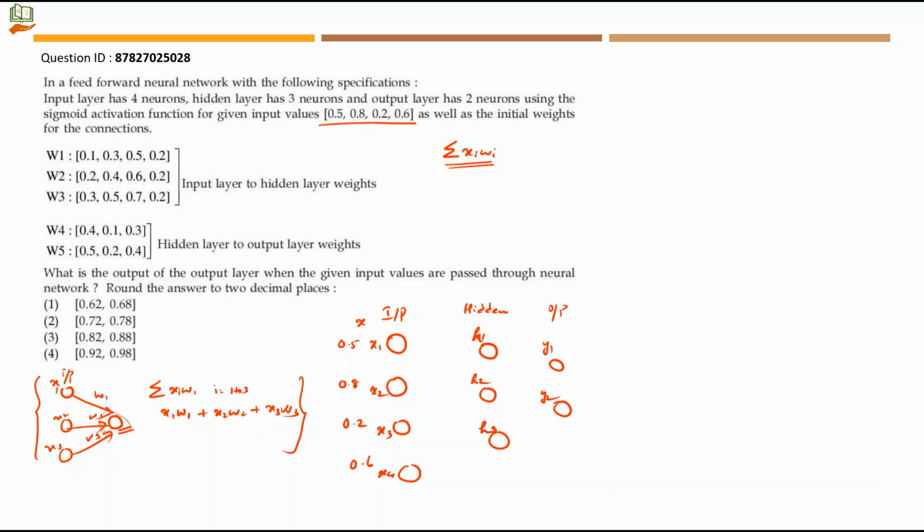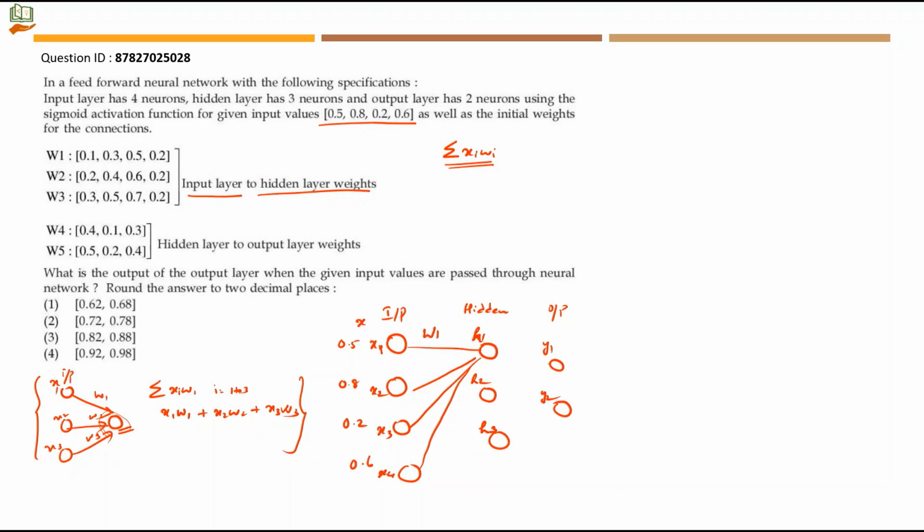Now they have given W1, W2, W3 as input layer to hidden layer weights. So how will you do this? From X1, X2, X3 and X4, I have to connect to H1. This weight is given by W1.